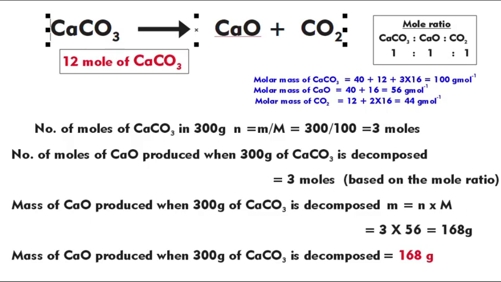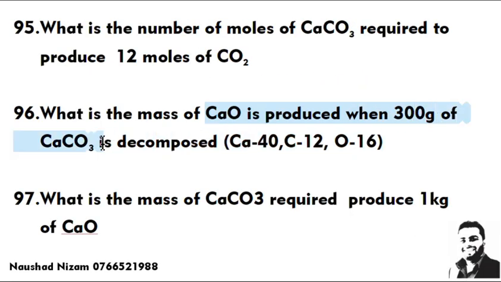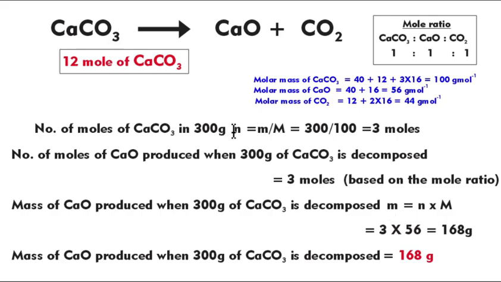And then what is the mass of calcium oxide required when 300 grams of calcium carbonate is decomposed? එහෙනම් moles ගන්න බලමු, calcium carbonate gram 300 තියෙන. You know calcium carbonate molar mass is 100. So 300 grams means mass over molar mass, 300 over 100, is 3 moles. So 1 to 1 ratio, you get 3 moles of calcium oxide as well. එකට එකනේ, එහෙනම් මෙයා තුනක් decompose වුණොත් calcium oxide තුනක් හැදෙනවා. 3 moles calcium oxide, now convert to grams. Calcium oxide means 40 plus 16, 56. That is molar mass multiplied by 3. So you get the mass of calcium oxide, 168 grams.